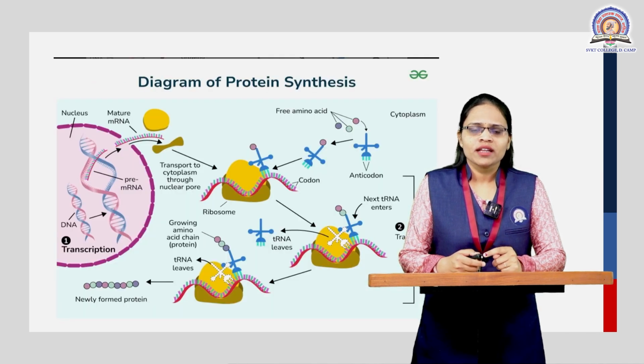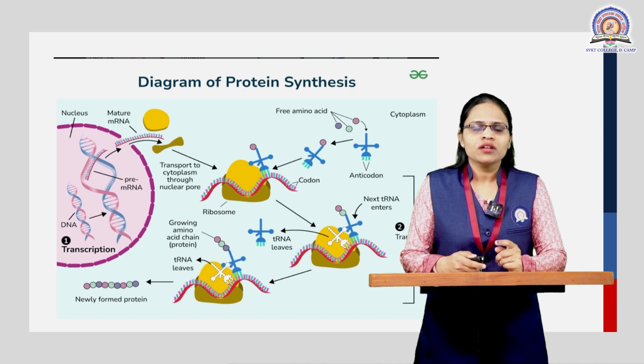This one is the diagram for protein synthesis. The first step is what? The transcription process, where the DNA molecule, that is the double-stranded DNA, will be converted into the pre-mRNA. This pre-mRNA then gets converted into the mature mRNA, and this mature mRNA will travel from the nucleus into the cytoplasm, transported through the pore called the nuclear pore.